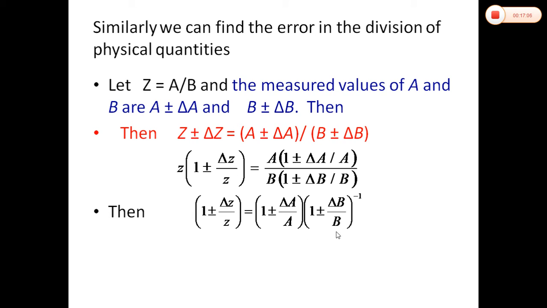Now expanding this term by binomial expansion, we got 1 plus minus delta z over z is equal to 1 plus minus delta A over A and 1 minus plus delta B upon B, leaving the higher power terms in the binomial expansion. We got this relation. Now multiply these.